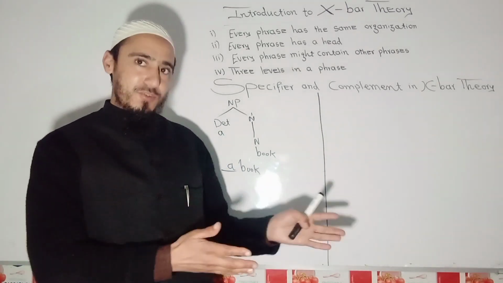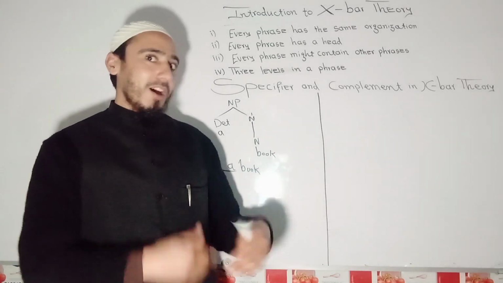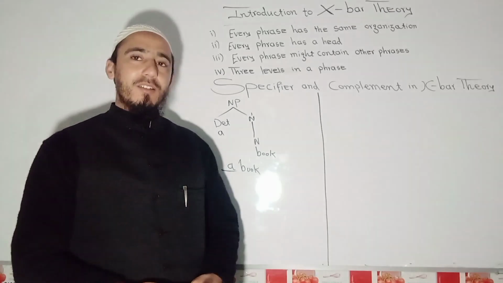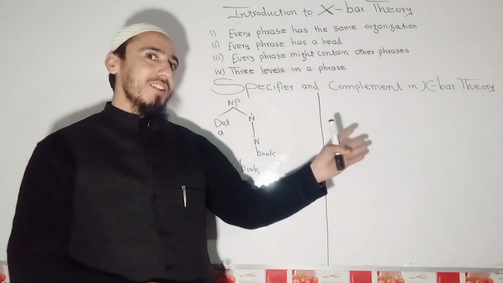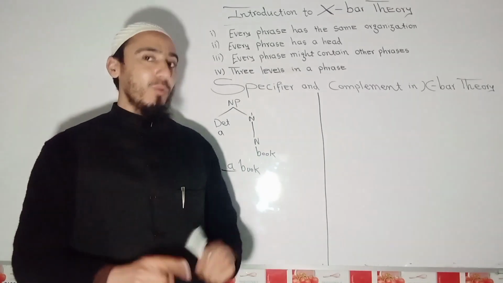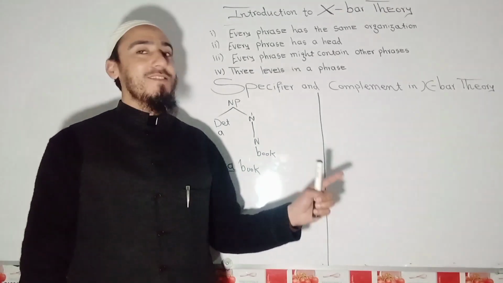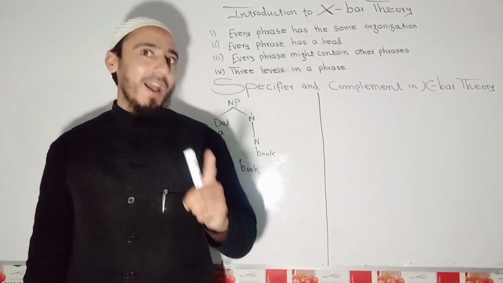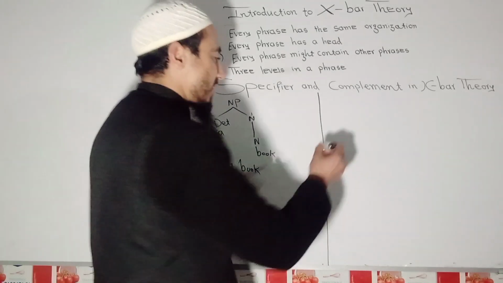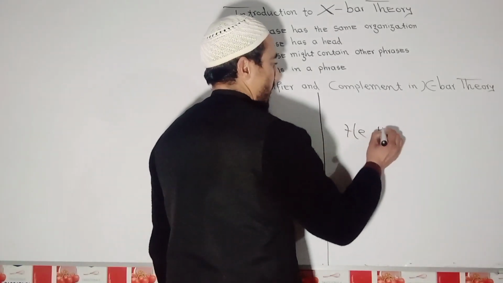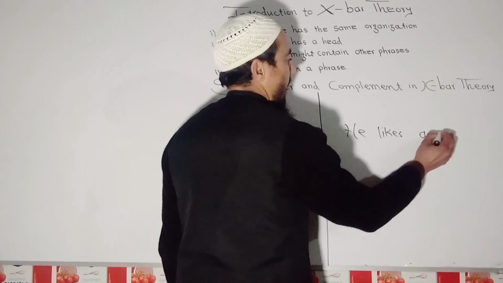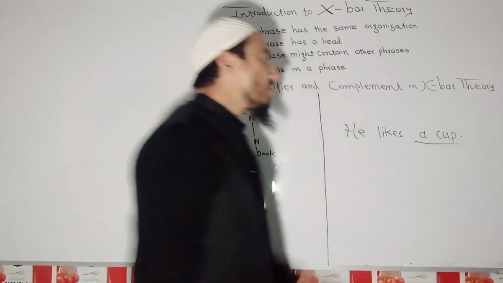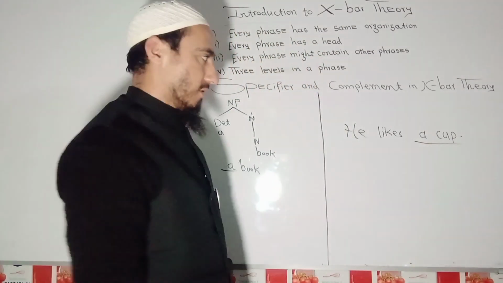You know about object. Yes. Object is anyone or anything with which the action is done. And direct object answers the question what? While indirect object answers the question to whom. For example, I'm writing a sentence. He likes a cup. So here you see he likes what? A cup. So this is direct object.